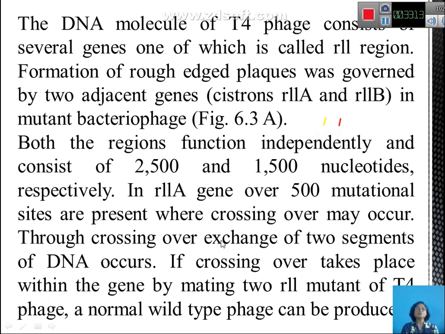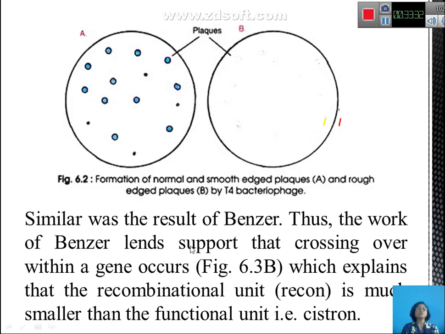When crossing over takes place, exchange of two segments takes place, and because of this it results in the formation of a mutant plaque, which is rough edged and larger in size compared with the wild type phage, which produces smaller, smooth edged plaques. So this is the diagram. Here you will see that the plaques are very clear, which are smooth plaques.